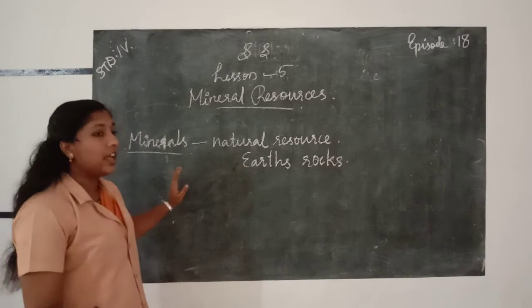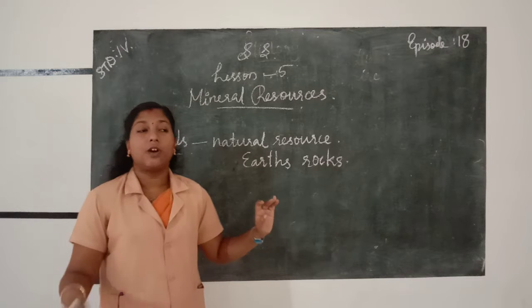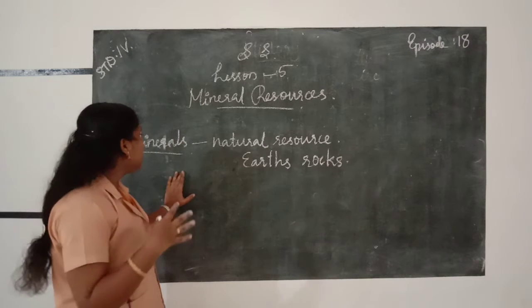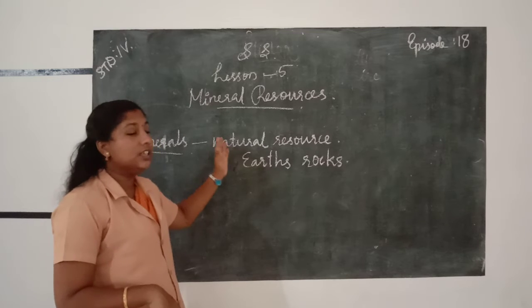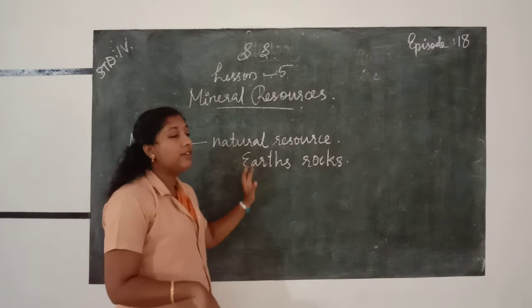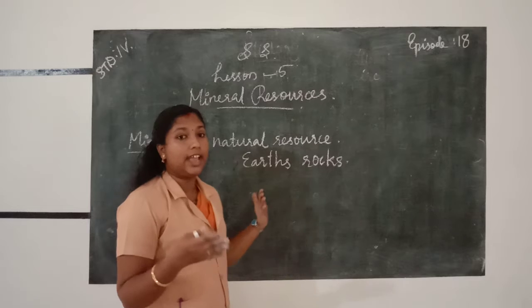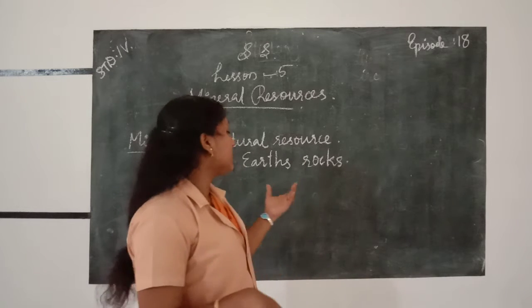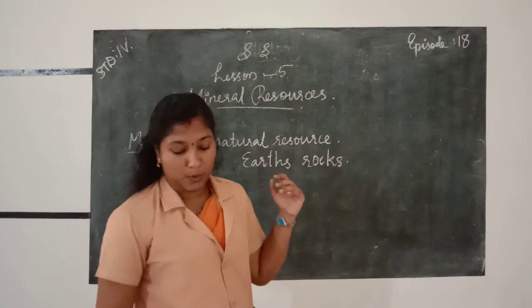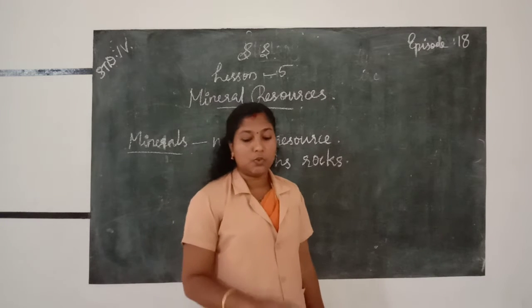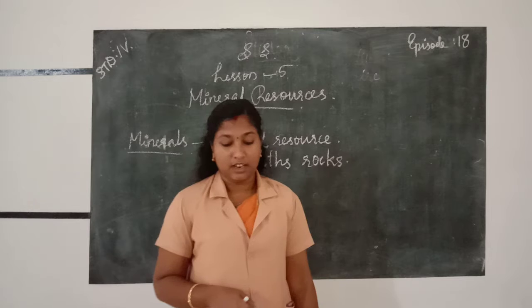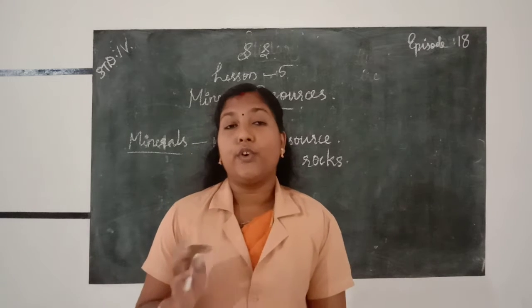Many things are made up of different materials, and some materials are made up of minerals. These minerals are natural resources, and they occur naturally in the earth's rocks. A rock that has a large quantity of a particular material is called the ore of that mineral.